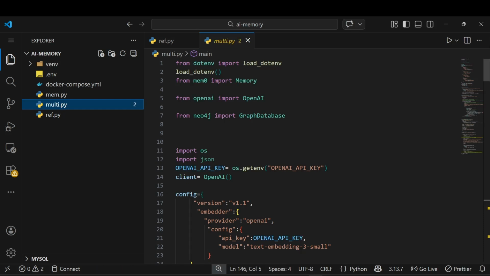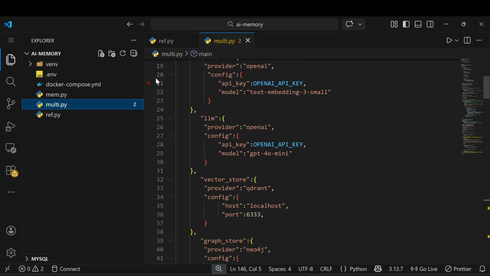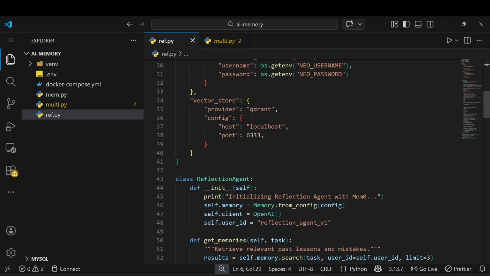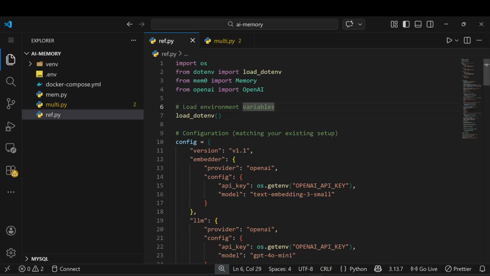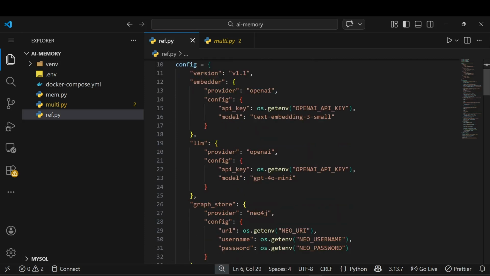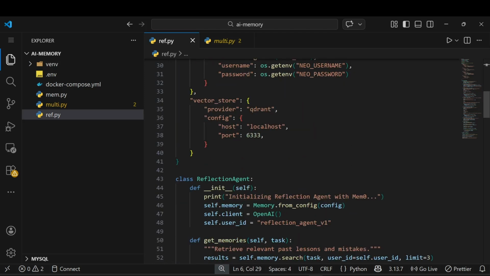We need Mem0, we need OpenAI, we need .env, everything. It's a complete configuration, so that's why I took it completely here. I just copied from there and pasted it here. You can see the configuration, nothing changed. The embedder is the same, the LLM is the same, the graph store is the same, the vector store is the same. The only change is our reflection agent, and the logic will change after this.